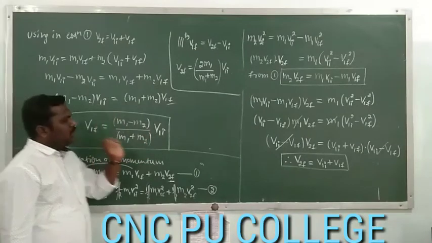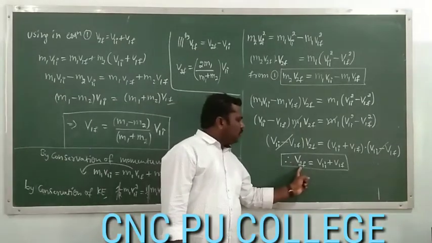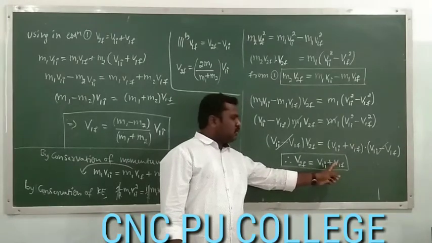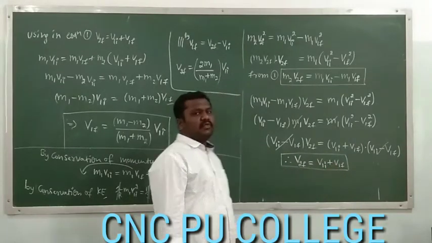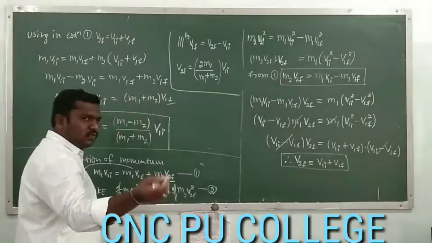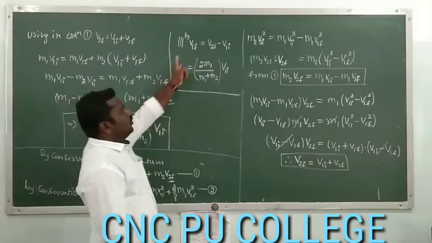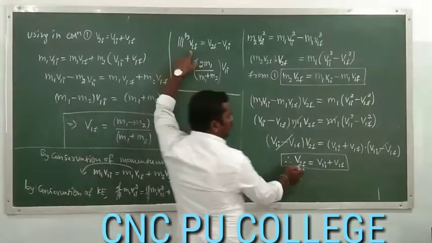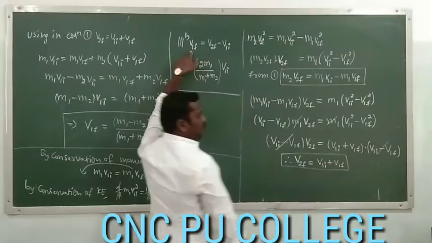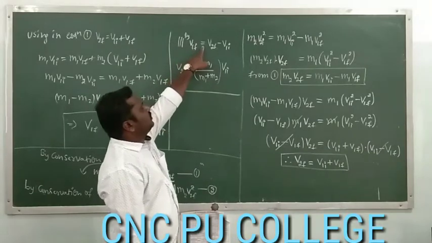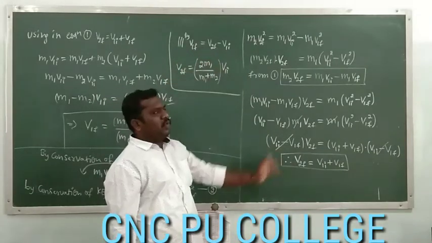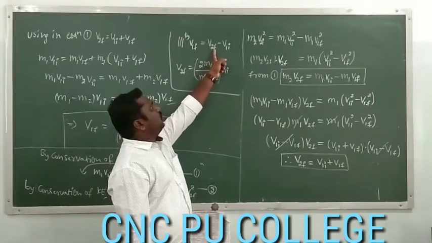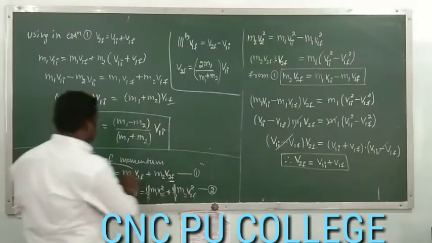This can be obtained by representing the final velocity of the second body in terms of the initial and final velocity of the first body. Similarly, with just a small part of the derivation, you have to try this. So by this we can write the final velocity of the first body: v1f is equal to v2f minus v1i. Make use of this in our equation 1.